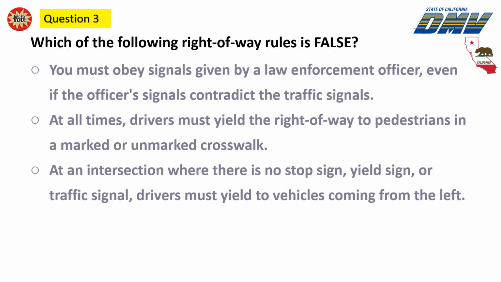Question 3. Which of the following right-of-way rules is false? You must obey signals given by a law enforcement officer, even if the officer's signals contradict the traffic signals. At all times, drivers must yield the right-of-way to pedestrians in a marked or unmarked crosswalk. At an intersection where there is no stop sign, yield sign, or traffic signal, drivers must yield to vehicles coming from the left.